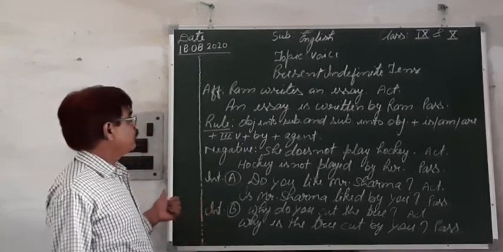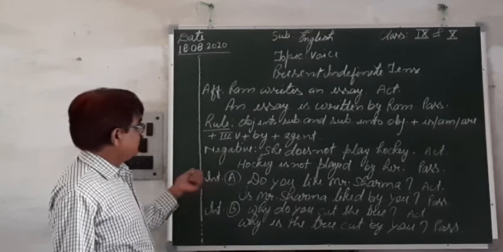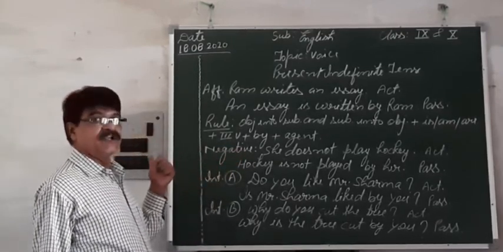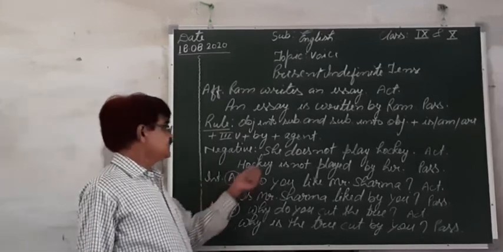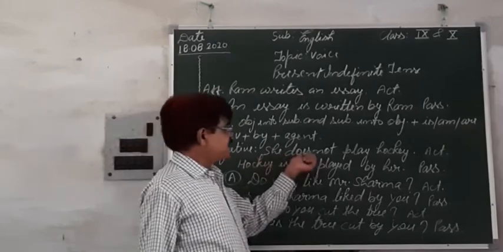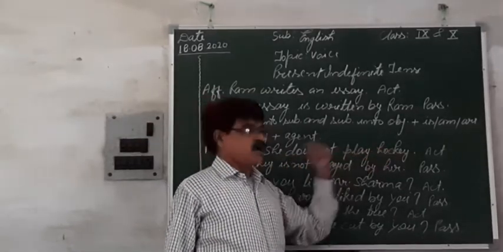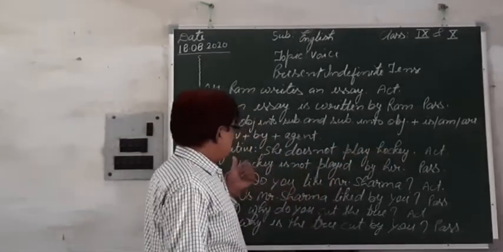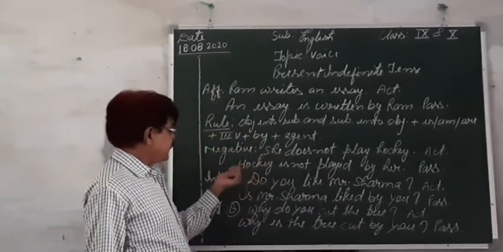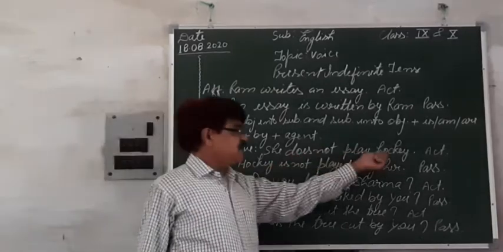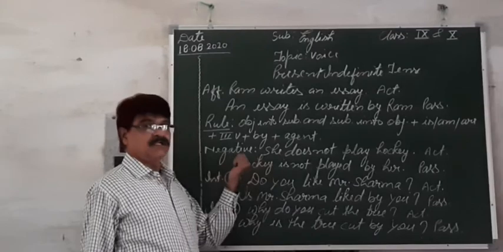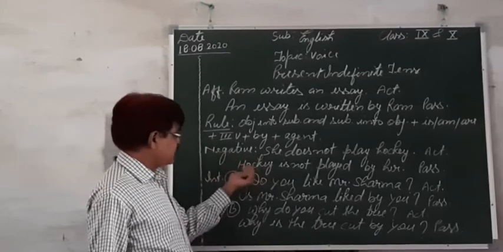And now we are to learn how to change the sentences of negative. Here this is the sentence, she does not play hockey. The same process is to be applied here. Hockey is the object and therefore we have put hockey here at the place of subject.